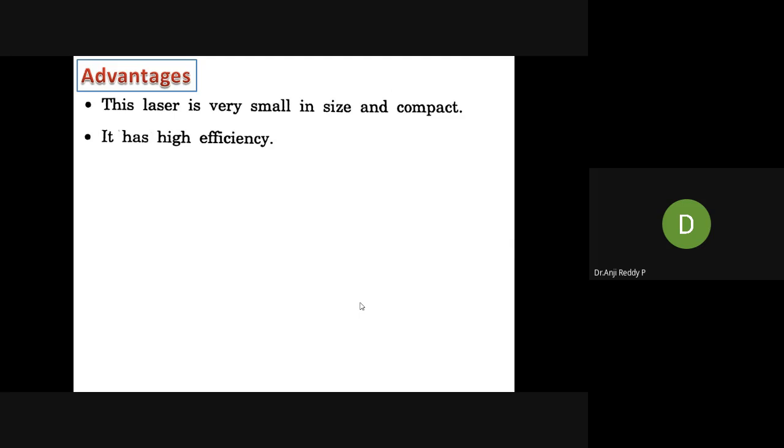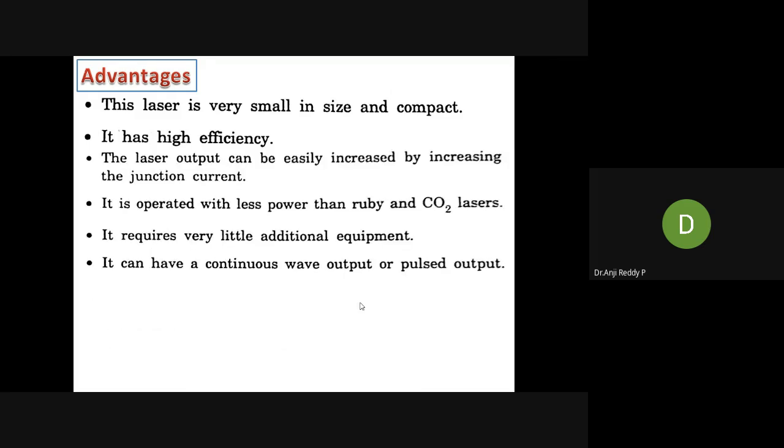The second advantage is that it has very high efficiency. High efficiency means whatever light we get in recombination is maximally utilized in the form of laser output. Efficiency is calculated as output optical power by input optical power. This semiconductor diode laser has high efficiency, meaning the losses are less. And what are the other advantages? Here we can increase the laser output by increasing the junction current.